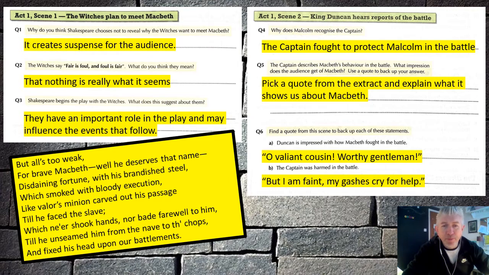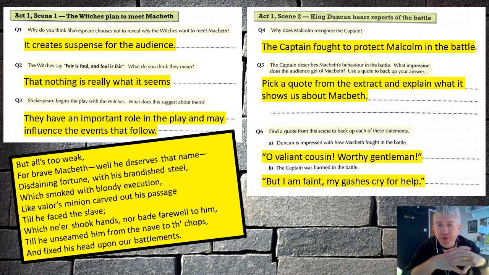Question 3. They have an important role to play in the play and may influence the events that follow. It's a really important structural element of the whole thing that the witches start the show. If they come on two or three scenes in, they don't have that same kind of power over the whole play. So having them start suggests that they might have a hand and a control over everything that follows their performance.